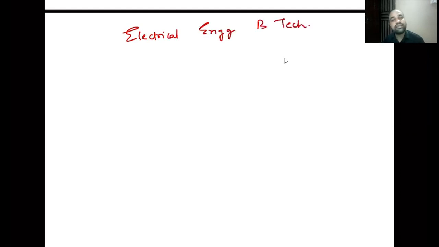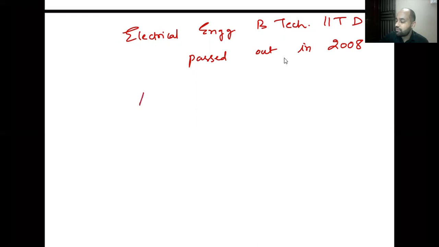From training, I am an electrical engineer from IIT Delhi. I did my BTech in electrical engineering from IIT Delhi. I passed out in 2008, so my entry year was 2004. In JEE 2004, I got a rank of 175, that is AIR 175 in general category.